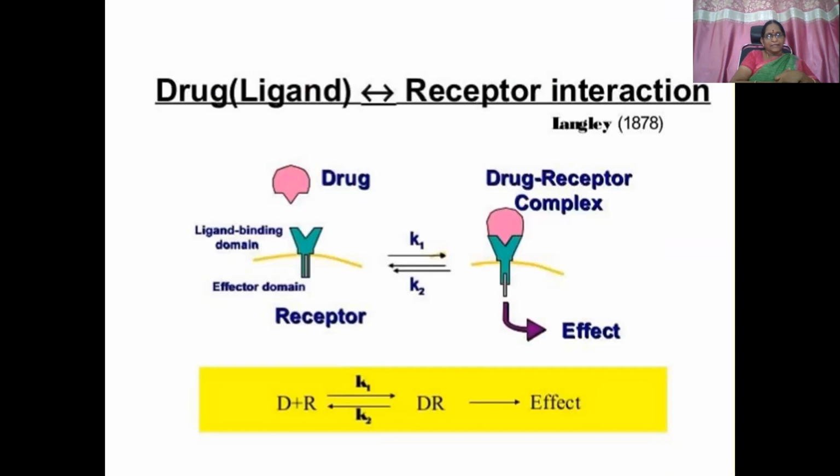Then Langley in 1878 propounded a theory that when a drug or ligand combines with the receptor, it produces the effect. So the drug molecule combines with the ligand binding domain of the receptor, producing a drug receptor complex, which produces the ultimate effect of the particular drug.